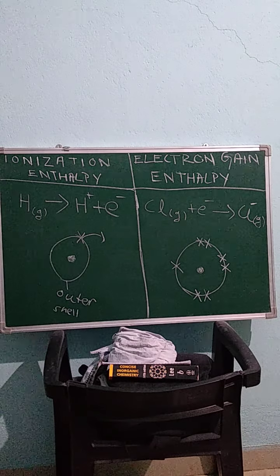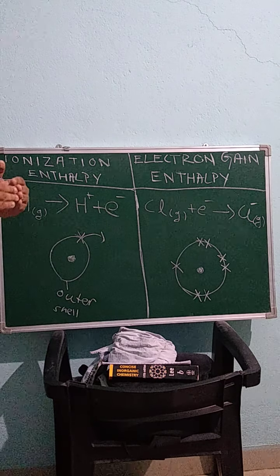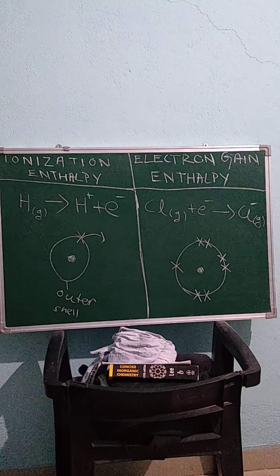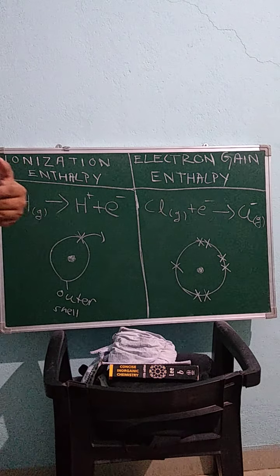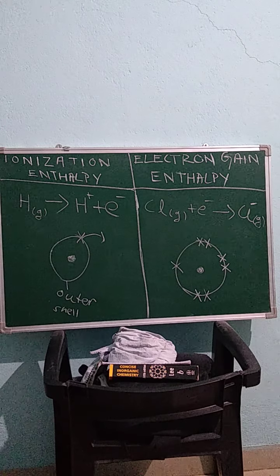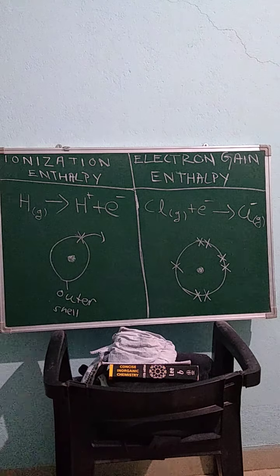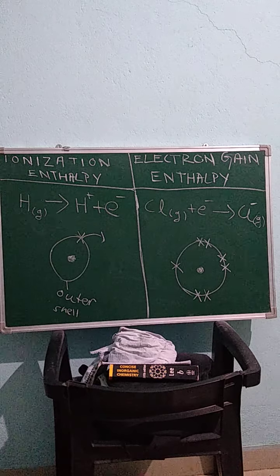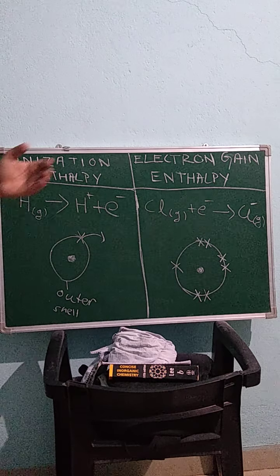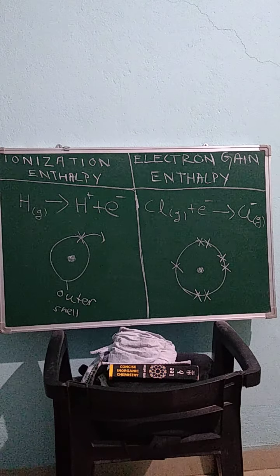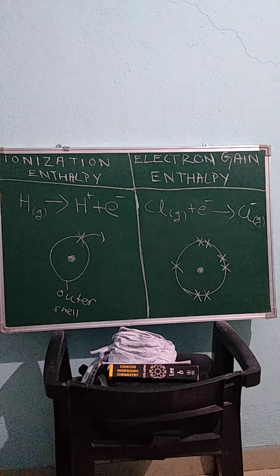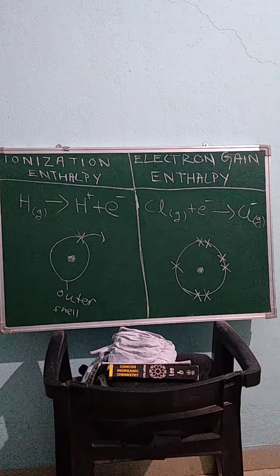So I can say that ionization enthalpy is much larger in the case of an inner shell electron, and smaller in the case of an outer shell electron. It means we have to do less work, or give less energy, in the case of an outer shell electron.